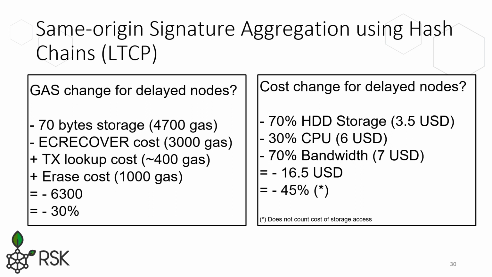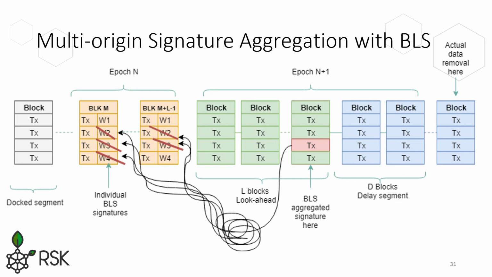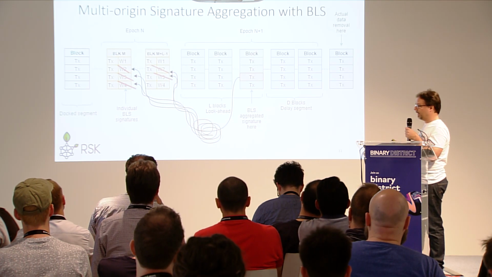So both analyses show savings in the blockchain space. In one case, it's 30%. In the other case, it's 45% in the cost. So can we do this with many signatures from different sources, not only from one source? There is a signature scheme called BLS, which is very interesting, that allows this signature aggregation. But the protocol is, again, very simple.